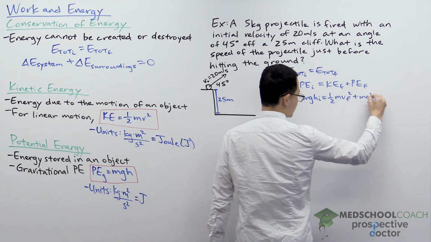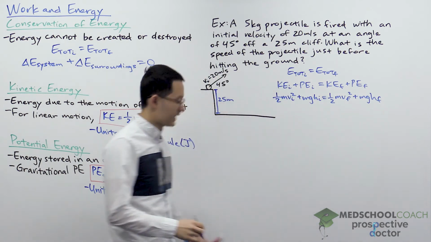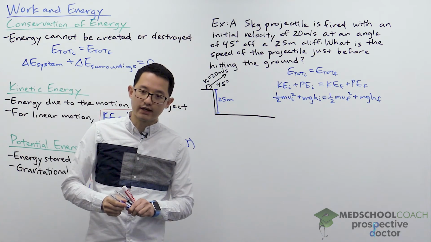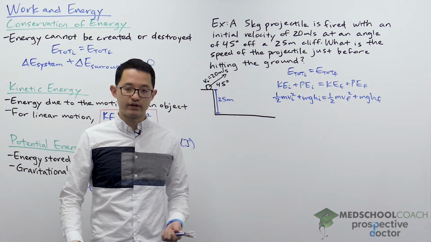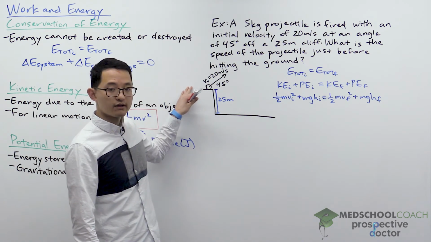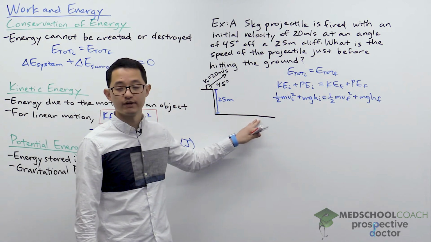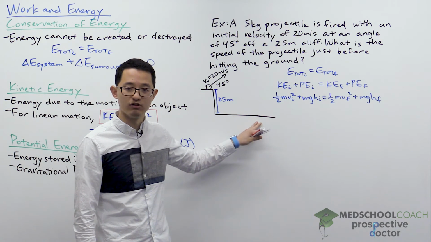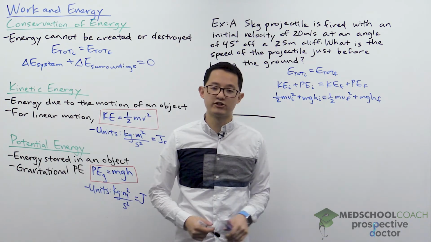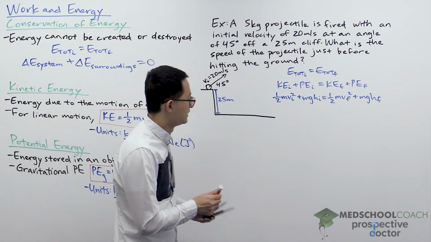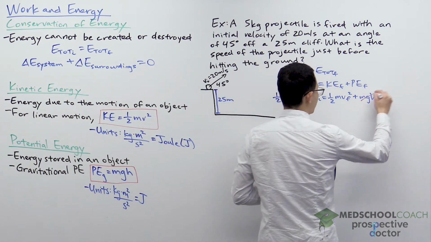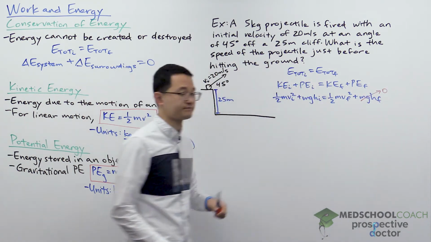so 1/2 m v_f squared plus m g h_f. Now, in this case, one thing you should recognize is for potential energy, we're starting at a cliff and we're ending at the ground. At the ground, the height is 0, so there is no potential energy in our object in the end. So this whole term goes to 0.